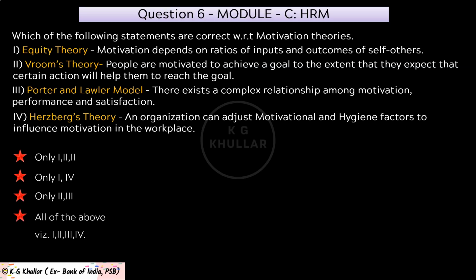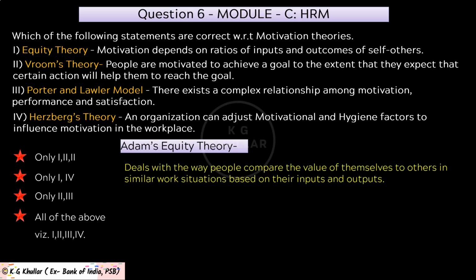Friends, as you can see, this is a definition based question. And to answer this question, you must know what all these models are. So let's see all these motivation theories one by one in brief. So first one is Adams' equity theory. Friends, the equity theory of motivation deals with the way people compare the value of themselves to others in similar work situations based on their inputs and outputs.